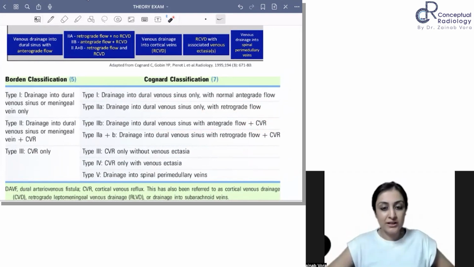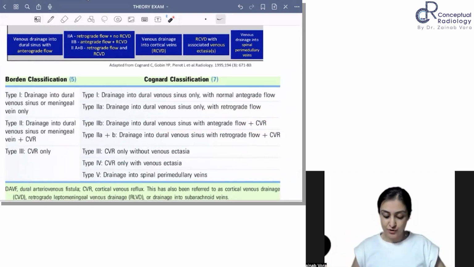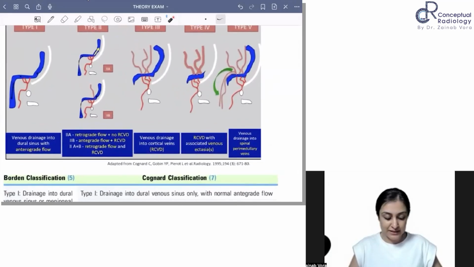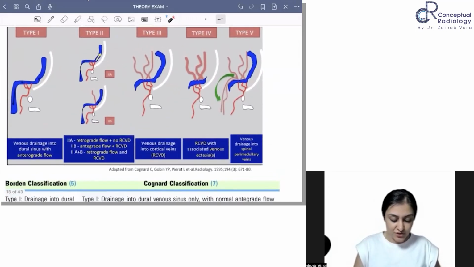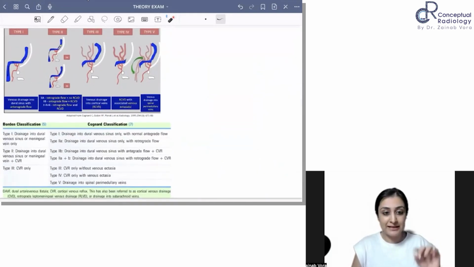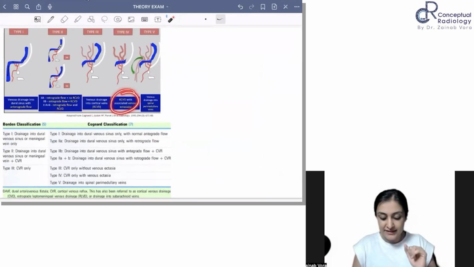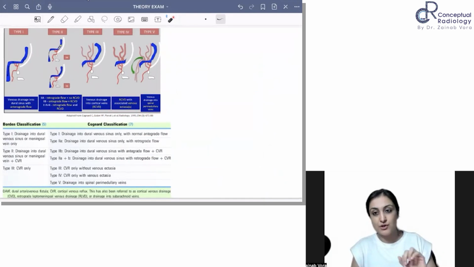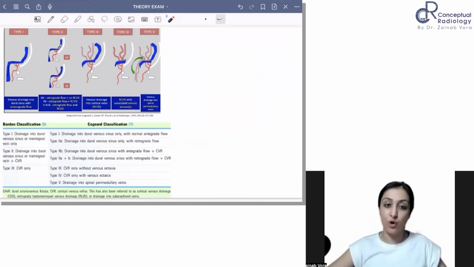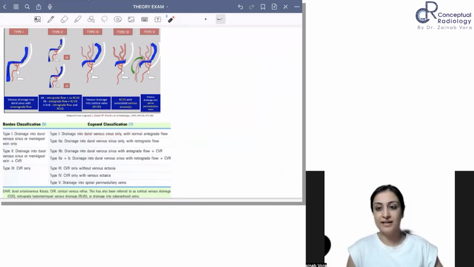You have to see whether there is any cortical venous reflux or not, and whether there is venous ectasia, whether it is going into the spinal perimedullary vein. So this is a good schematic that you can see. Venous drainage into the dural sinus with antegrade flow, retrograde flow with cortical venous reflux, venous drainage into cortical veins, venous ectasia, spinal perimedullary veins. So this is a DSA based diagnosis, that is the Cognard classification. Just remember the name and get oriented to these terms.